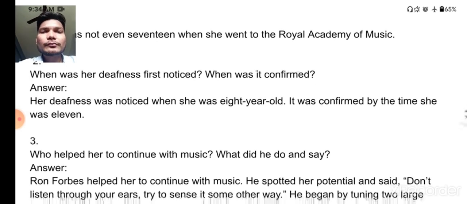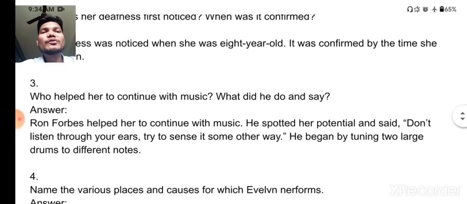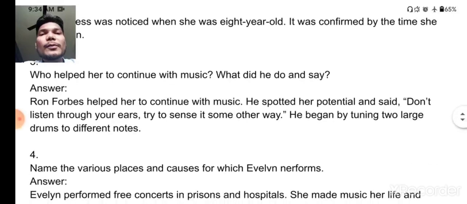Third one, who helped her to continue with her music? What did he do and say? So you know that Ron Forbes, his teacher, helped her to continue with her music. He spotted the potential and said, don't listen through your ears, try to sense it some other way. He began by tuning two large drums to different notes. So this is the suggestion given by Ron Forbes.